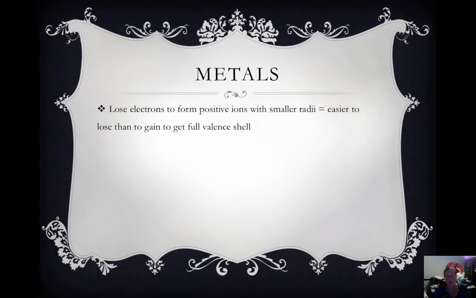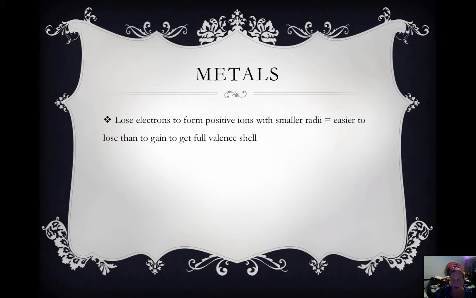So what does that mean? They lose electrons to form positive ions with smaller radii, which means that it's easier to lose than to gain to get a full valence shell. Well, keep in mind a full valence shell would be 8 in the case of where we are. It would want to have a full valence shell. So lithium, as an example, has an atomic number of 3, an atomic mass of 7, and its electron configuration is 2-1. So how many valence electrons does it have?